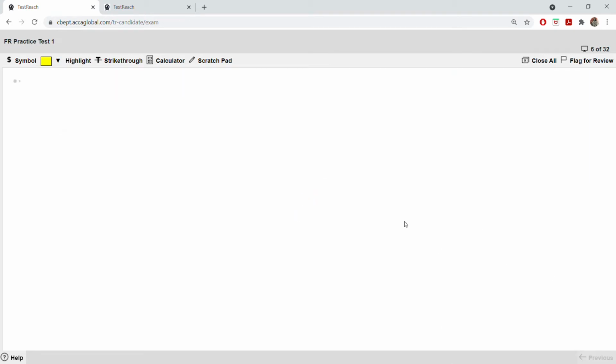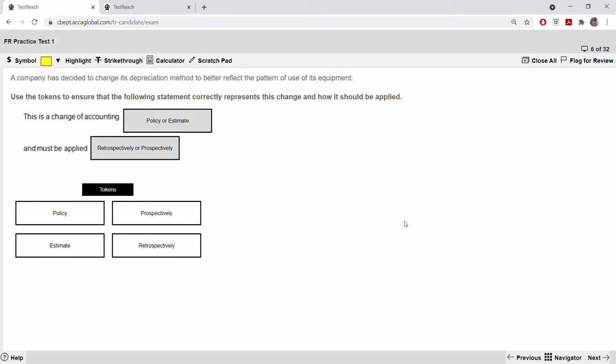Next, a company has decided to change its depreciation method to better reflect the pattern of use of its equipment. Use the tokens to ensure that the following statement correctly represents this change and how it should be applied. So you have to take from here, you have to drag and keep it.